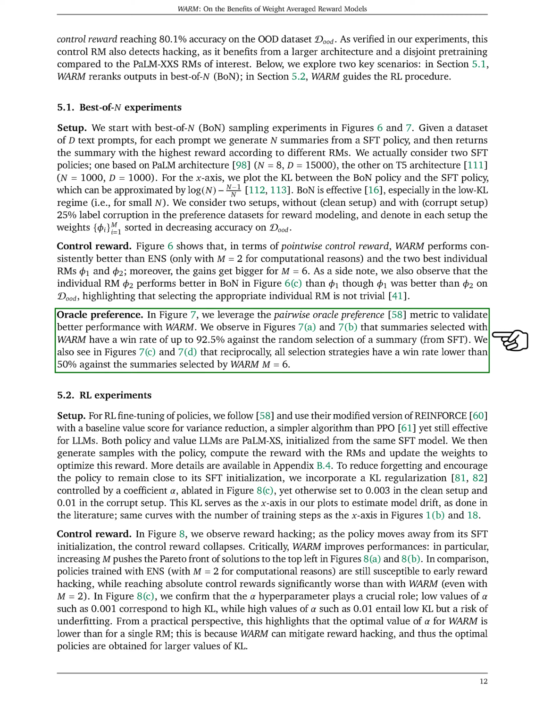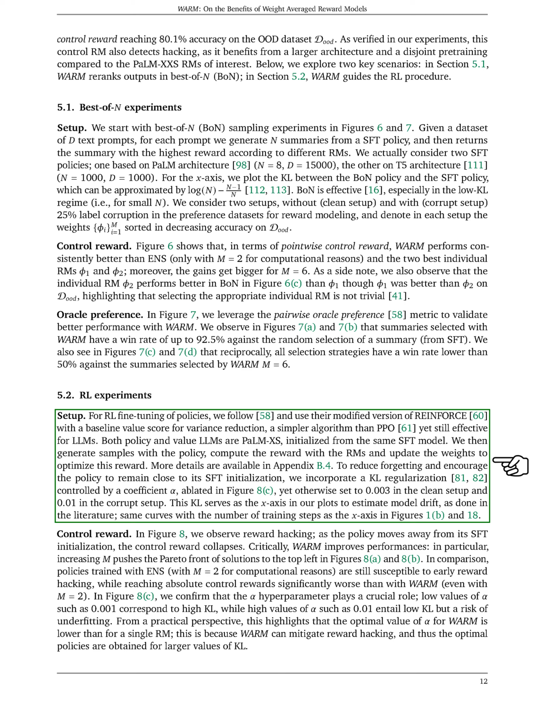We used a metric called pairwise oracle preference to validate WARM's performance. Summaries selected with WARM had a win rate of up to 92.5% against a random selection of a summary. All other selection strategies had a win rate lower than 50% against the summaries selected by WARM.